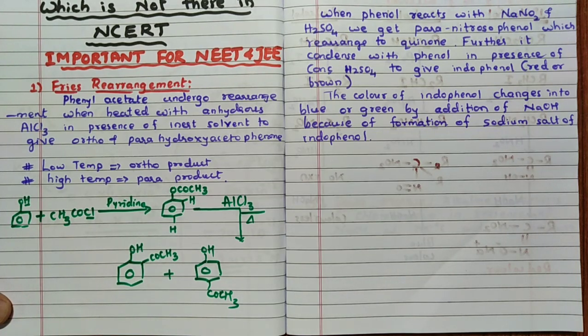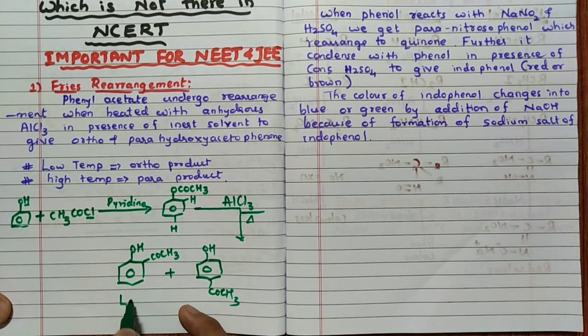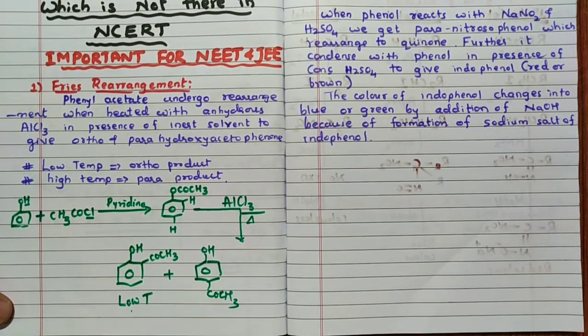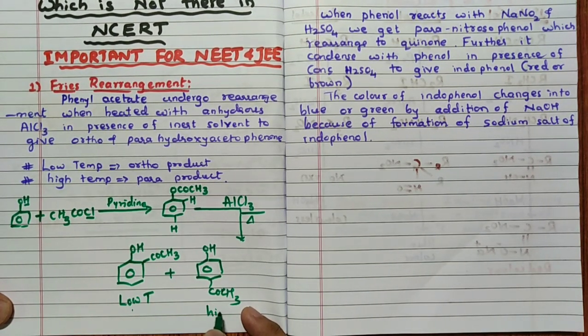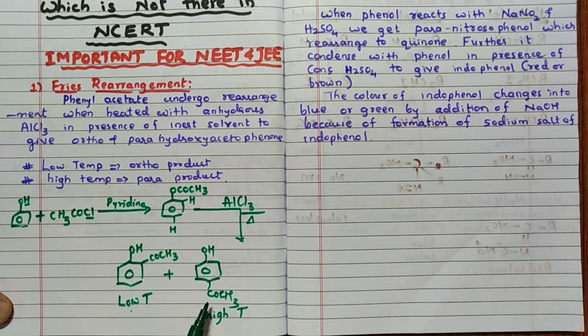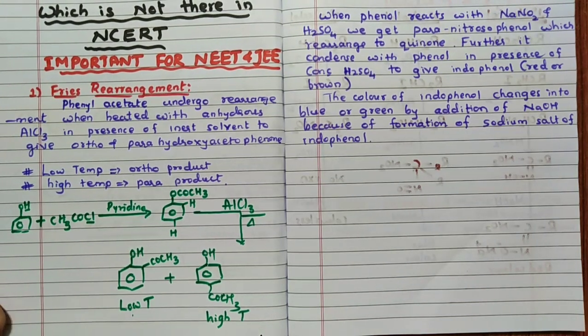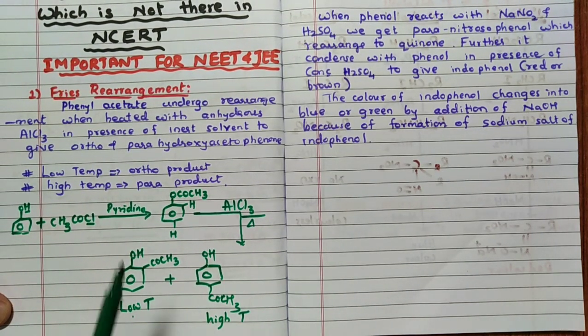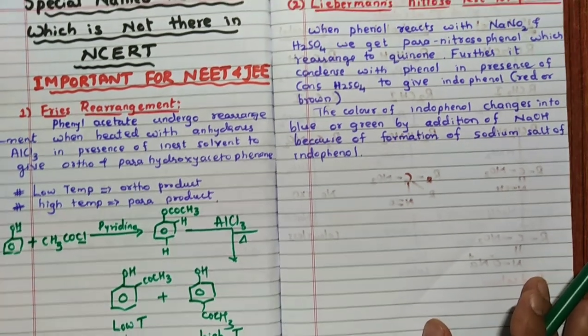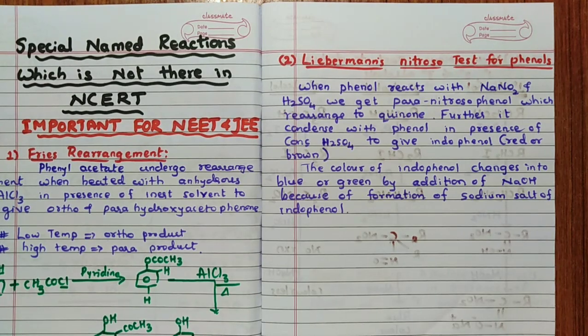Remember one thing, at low temperature the ortho product is more favorable and the major product, and at high temperature this para product is the major product. Very important. I hope you have understood what is Fries rearrangement. Phenyl acetate will undergo rearrangement in presence of AlCl3 to form ortho and para hydroxyacetophenone.